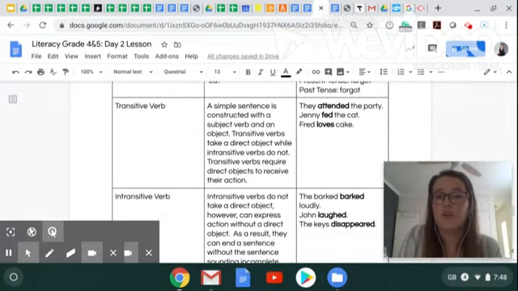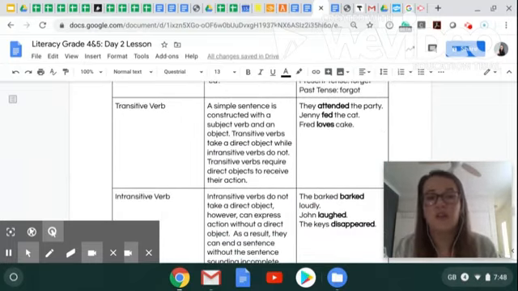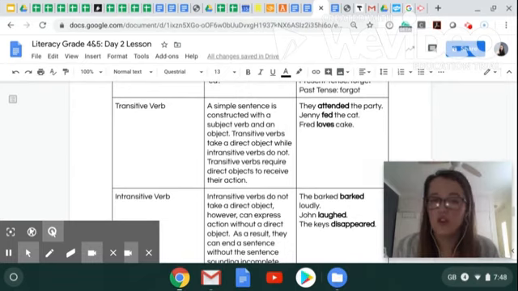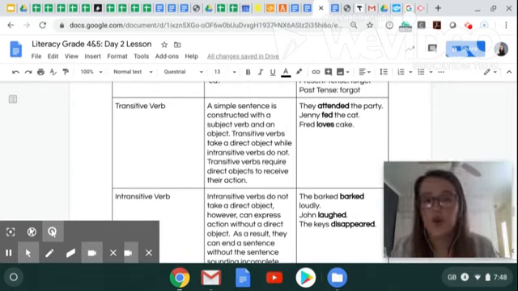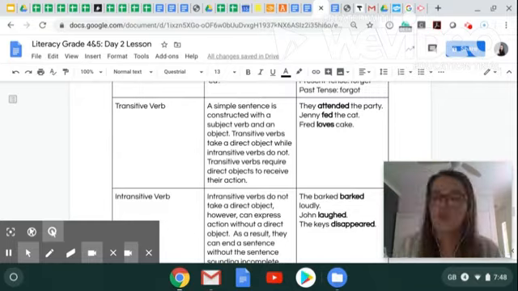Next, we have a transitive verb. So, a simple sentence is constructed with a subject, a verb, and an object. Transitive verbs take a direct object, while intransitive verbs do not. Transitive verbs require direct objects to receive their action, meaning there should be an object in the sentence for the verb to have their action played onto the object.